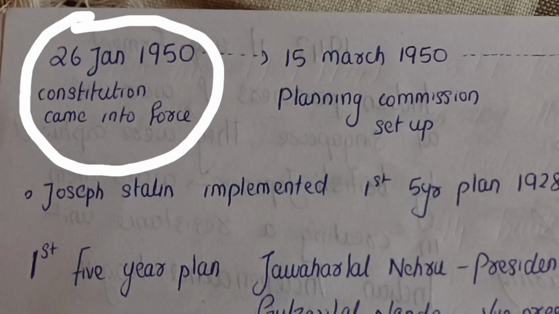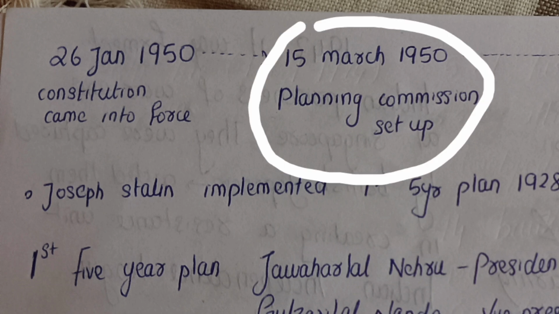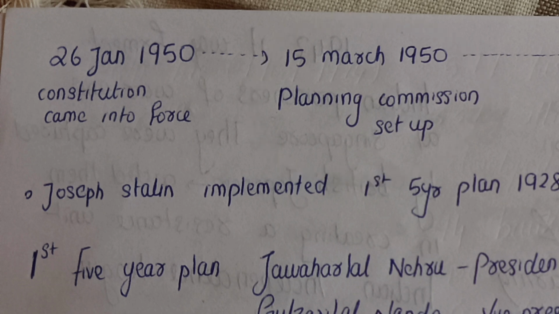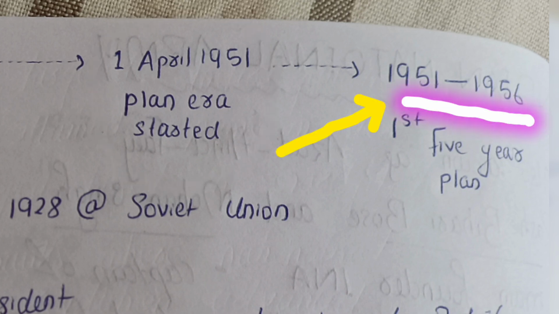On 26 January 1950, the Indian Constitution came into force. After 1 month, on 15th March of 1950, the Planning Commission was set up. On 1st April of 1951, the planning era of India started. 1951 to 1956 was the time of the first 5-year plan.